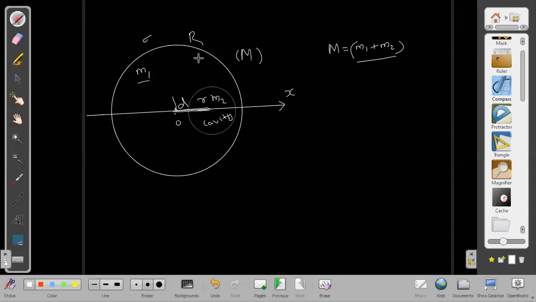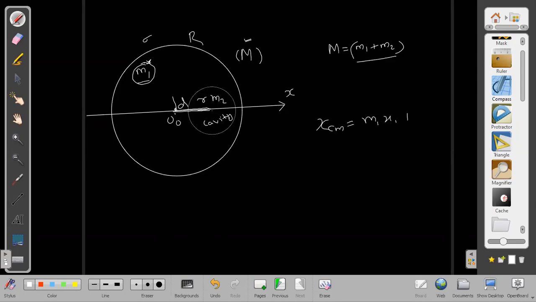That will come out to be capital M. What is the mass given to us? The mass given is just M1, and they are asking us to find the center of mass of this M1 mass. But it is very easy to find the center of mass of capital M, because I know it is at the center, at the origin. So I will use the formula for that.